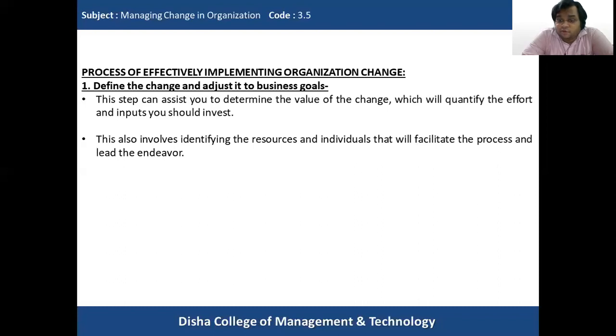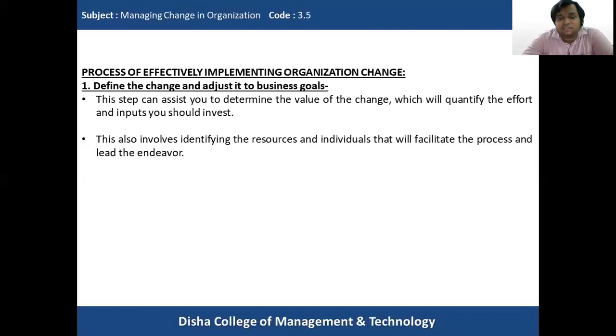So it will help the organization to identify the resources and the individuals, so that they will be able to implement the change much more efficiently and effectively.